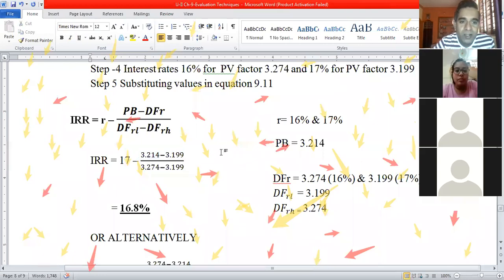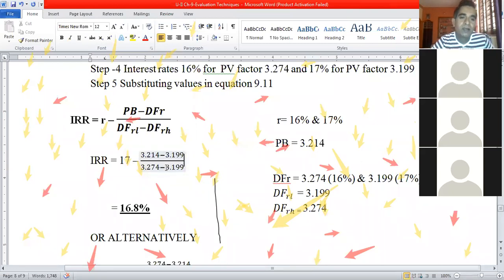Okay, sir. Because I had that one doubt. If we exchange those figures, then the answer will be different, no, sir? Yes, very well. Even if you write 3.199 minus 3.274, you should consider the answer as positive. The answer will be minus 16.8? No, we need to consider it 16.8 only.